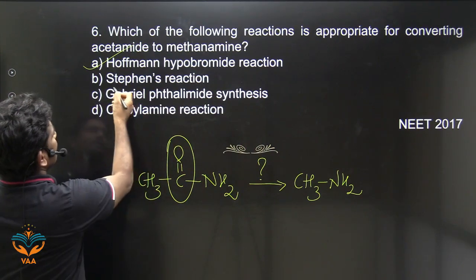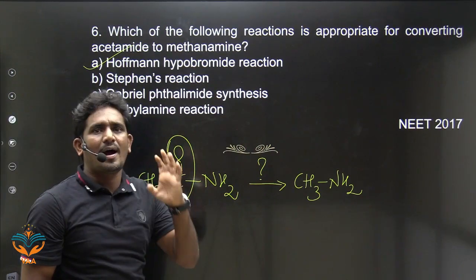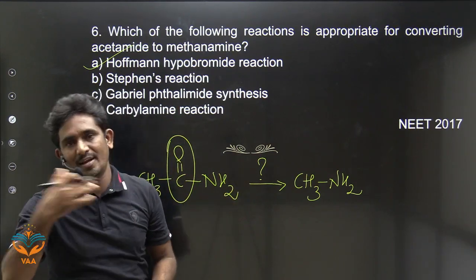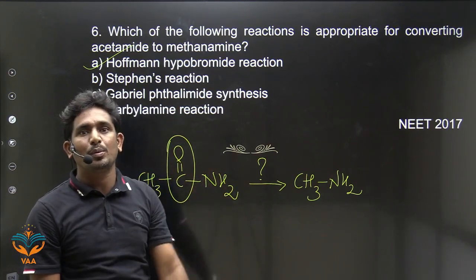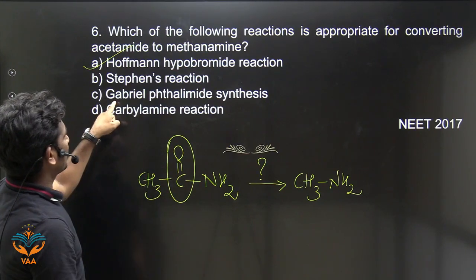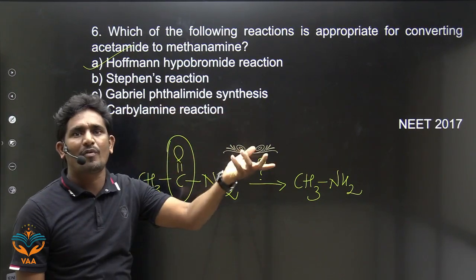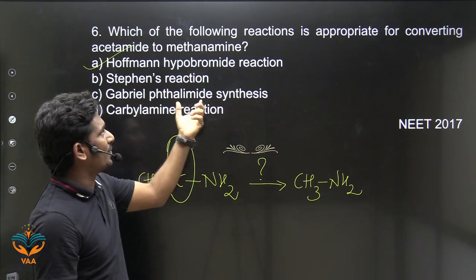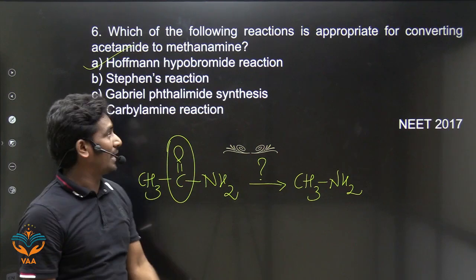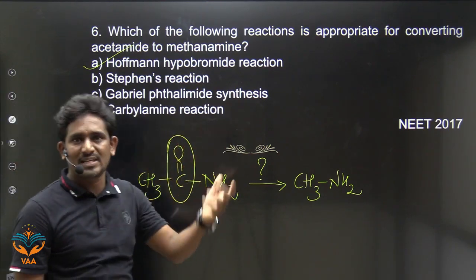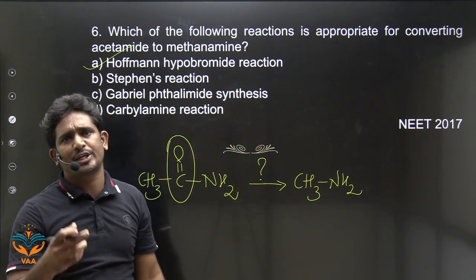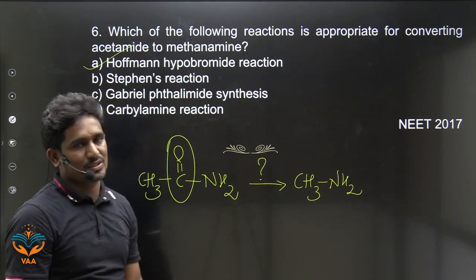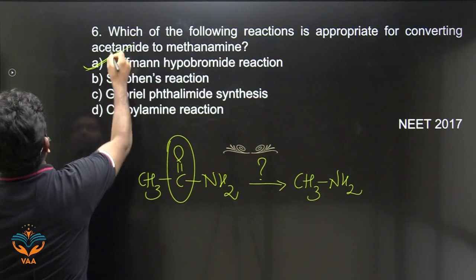Look at here. Stephen's reaction. What is Stephen's reaction? Cyanides are converted to aldehydes in the presence of SnCl2 and HCl. Right. The next one, Gabriel phthalimide synthesis. It will form amines, but the amines are formed from phthalimide. Okay, carbylamine test. Already we have seen this reaction. Primary amines, when treated with chloroform, will give isocyanides. Okay, so answer is A.